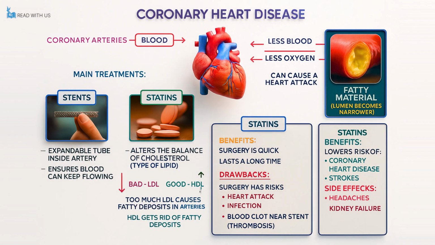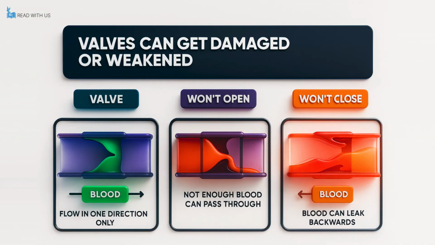Another issue that can affect heart function is damage or weakening of the heart valves. These valves are essential in ensuring that blood flows in only one direction through the heart's chambers. Valves can become faulty either through aging, where natural wear and tear occurs over time, or as a result of other complications such as heart infections or past heart attacks. When valves become stiff and do not open fully, or when they fail to close properly and allow blood to leak backward, this disrupts normal blood circulation and places added pressure on the heart.